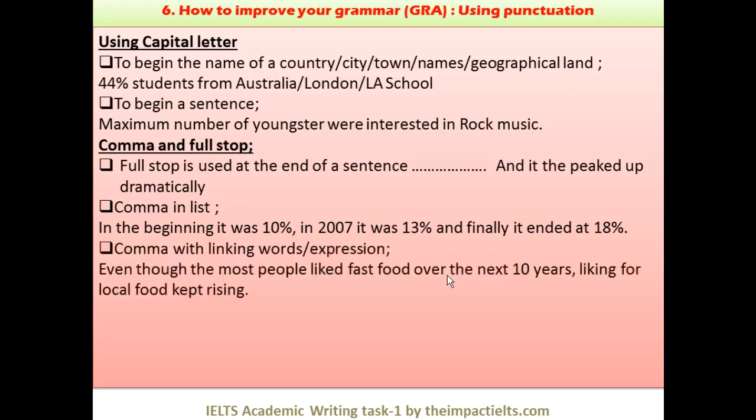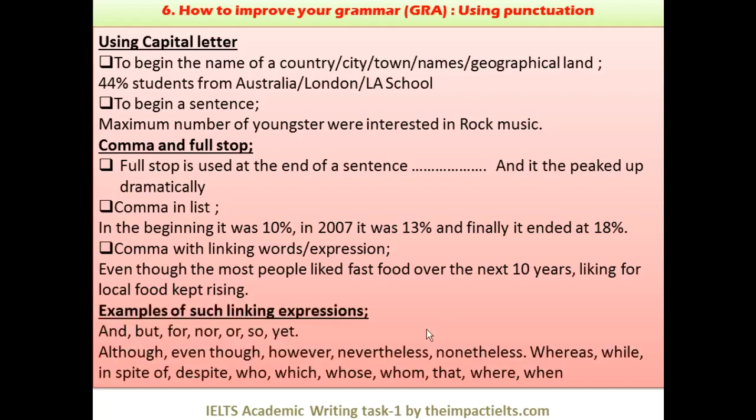And comma with linking words and expressions, that is very important, which I kept telling you. So here we are using the linking words "even though". Even though most people liked fast food over the next 10 years, see the comma. When this dependent clause finishes, then we're using a comma and adding "liking for local food kept rising".